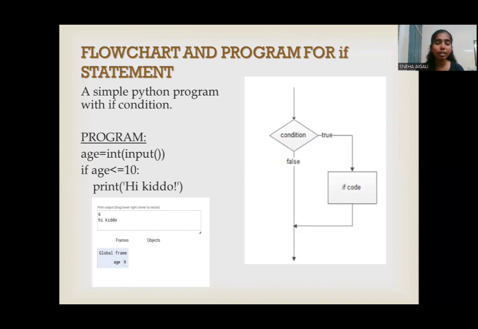In the program, we have taken the age as input from the user, which is specified to integer data type. Then we have assigned the if statement. That is, it begins with the if keyword followed by the condition: if age is less than or equal to 10, then we have a block of code that is print hi kiddo. Here as a sample output, I have taken the age as 6. Since age is less than or equal to 10, I have received the output as hi kiddo.